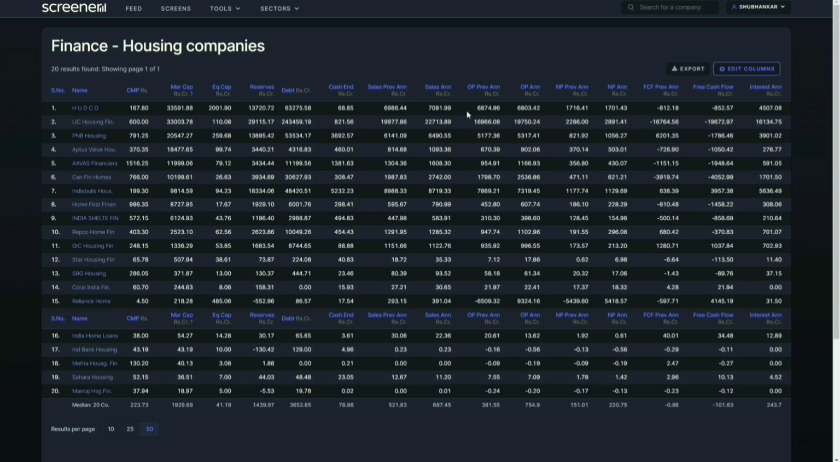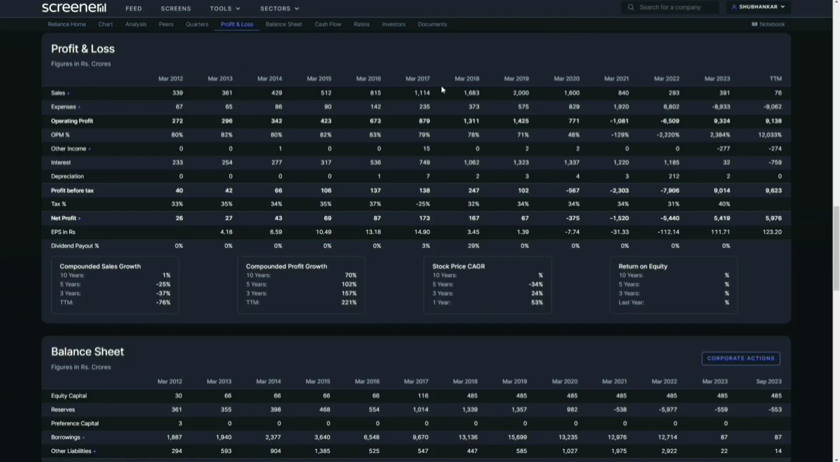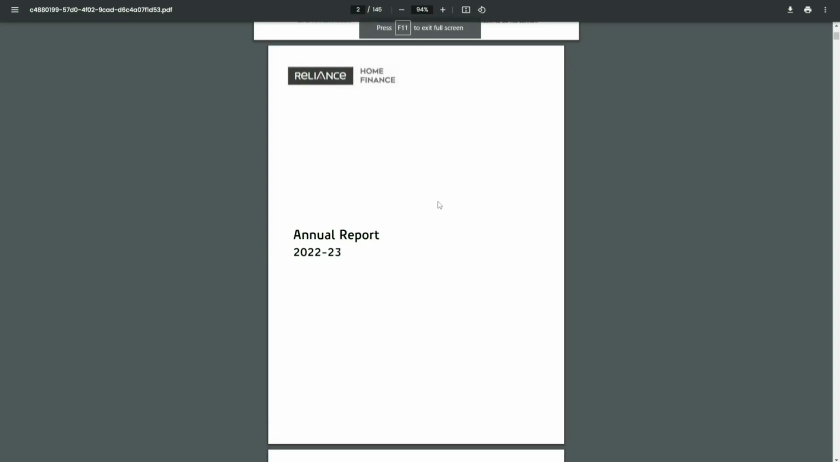So we did see the operating profit margin or the EBITDA margin was quite high. So here we have the sales number and the operating profit numbers, right? When you look at Reliance Home, what you'll see is the sales happens to be 391 crores, but their operating profit happens to be 9,324 crores. So now let's look at Reliance Home. We can go to the profit and loss statement. What you'll find is their expenses were negative, right? This is the reason why you can see the operating profit is quite high. You can see here the margin, right? 2,384%. So now we'll be deep diving into it.